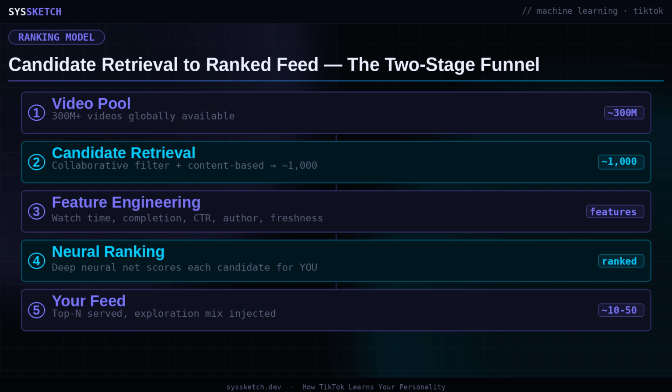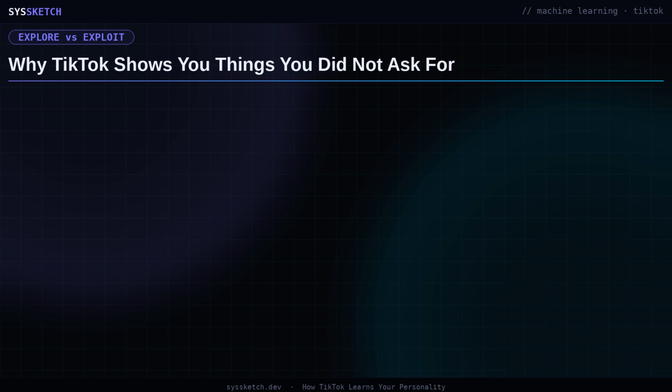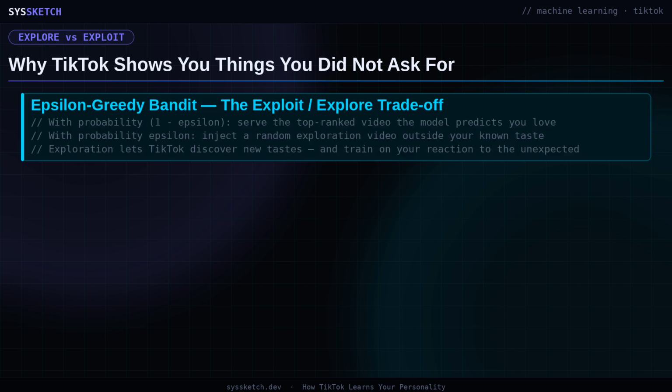A video with 0 prior plays cannot be retrieved by similarity search because it has no engagement history. TikTok solves this by injecting new content into small random user cohorts and using the measured engagement response to decide whether to expand distribution broadly or quietly suppress the video. Before any video reaches your feed, it must pass through a two-stage ranking funnel designed to balance accuracy with the speed requirements of serving a billion users in real time.